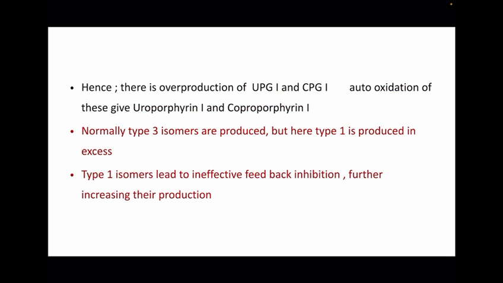Hence, there is overproduction of UPG1 and CPG1, which cause autooxidation to give uroporphyrin 1 and coproporphyrin 1. Normally, type 3 isomers are produced, but here type 1 is produced in excess. Type 1 isomers lead to ineffective feedback inhibition, further increasing the overproduction.